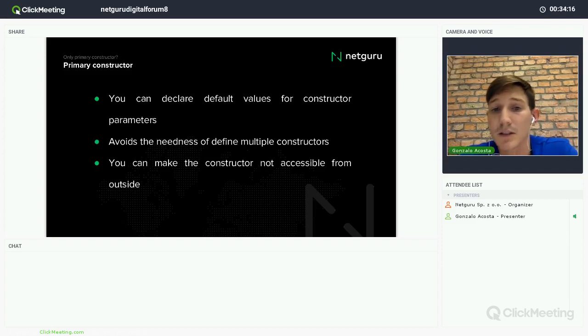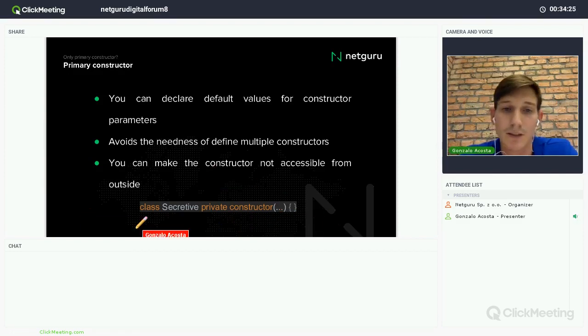So, I can do this with the amount of parameters that I want. You can also make the constructor not accessible from outside. Of course, you can do it, for example, using the private keyword, right? And in this case, the constructor will not be accessible.